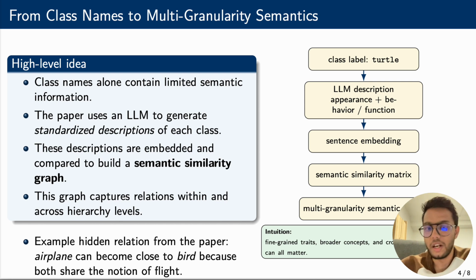The phrase multi-granularity matters a lot here. Some relations are coarse, some are fine-grained, and some appear across different hierarchy branches. So the paper explicitly argues that the cross-subtree relations are exactly what fixed label hierarchies miss. A nice example from the paper is that the airplane can become semantically close to a bird because both share the concept of flight, even though the label hierarchy would not capture that relationship well.